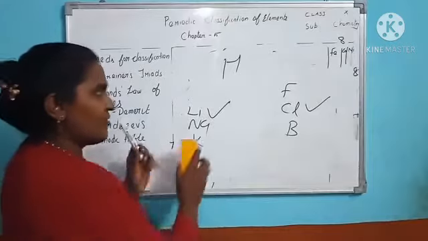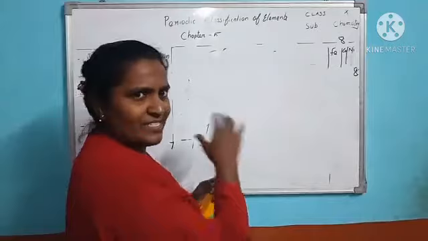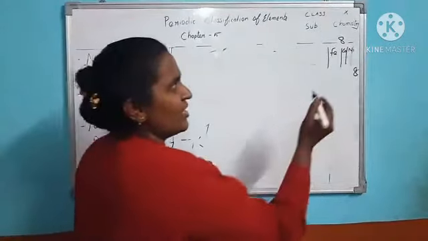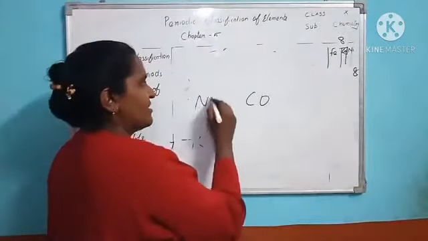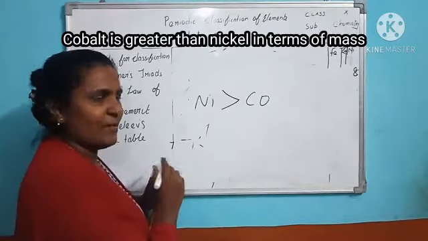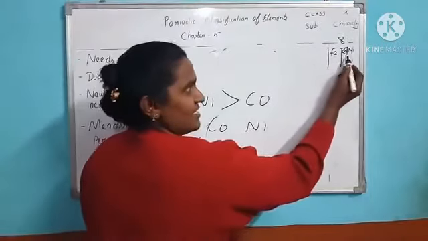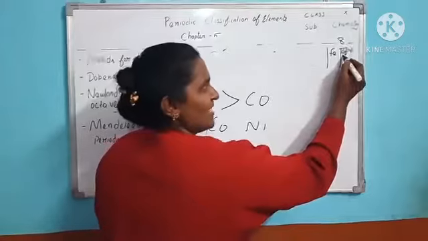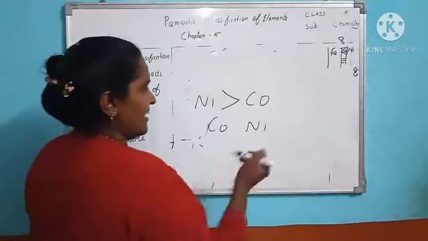Another drawback is that he was arranging all elements according to increasing order, but here the problem is that nickel has more mass than cobalt. So accordingly, he should arrange cobalt after nickel in the periodic table. But he arranged cobalt first, then nickel, because cobalt has properties similar to those group elements.